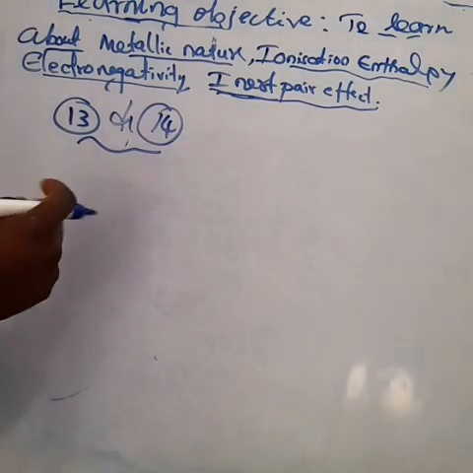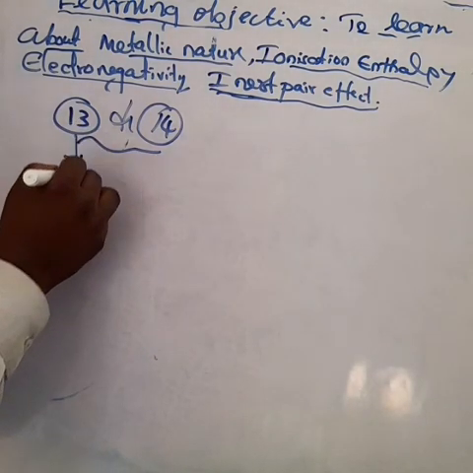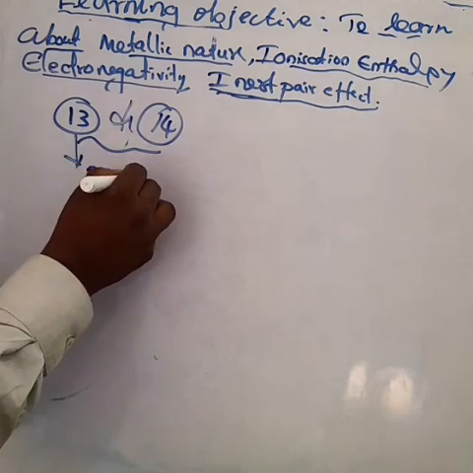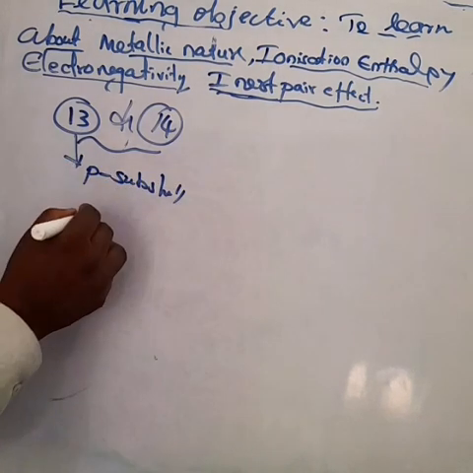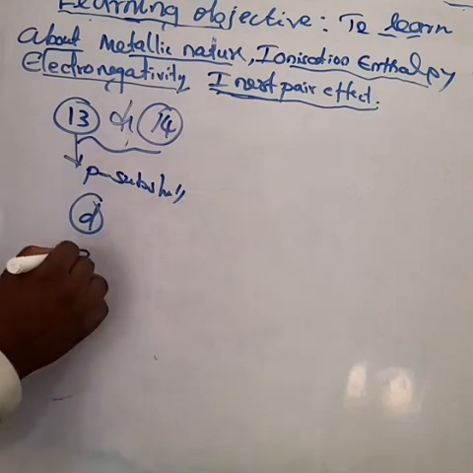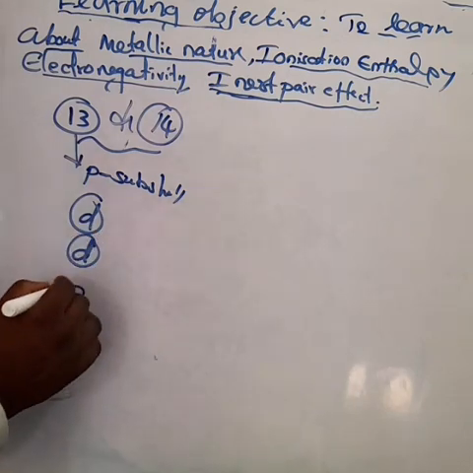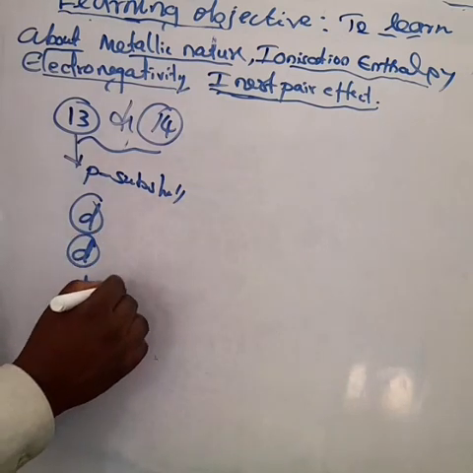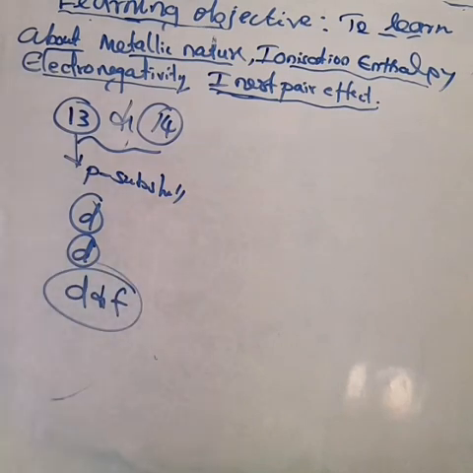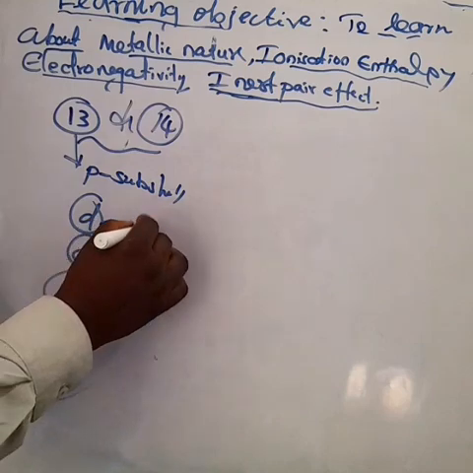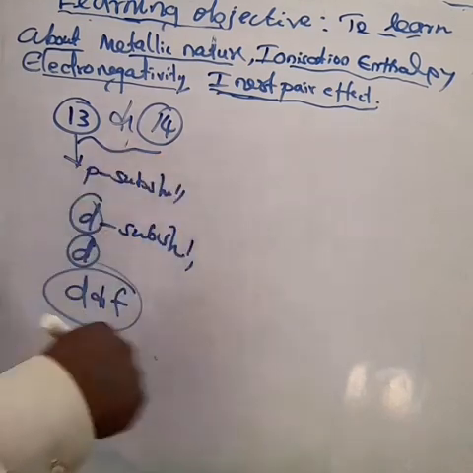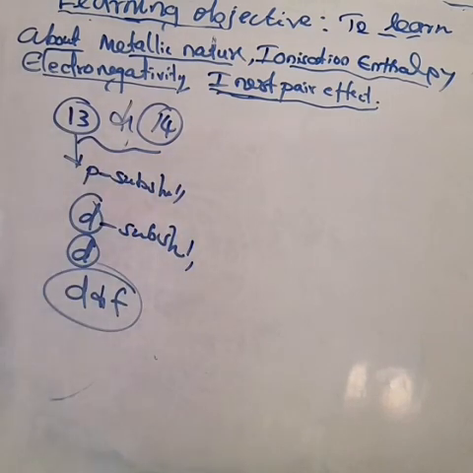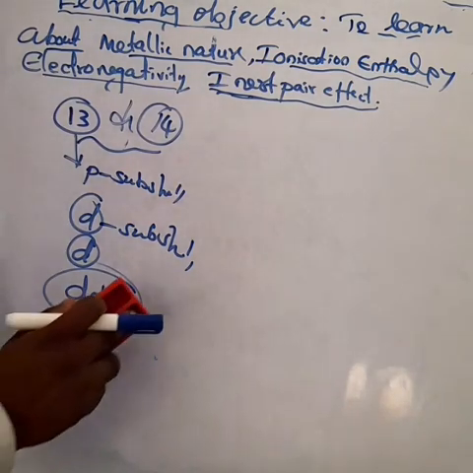When we go to gallium, a d subshell is added, and indium also has a d subshell, and thallium has f and d subshells. That is the problem. When the size increases, there is some shielding effect. My dear children, what is the shielding effect? We have to try to understand the concept.